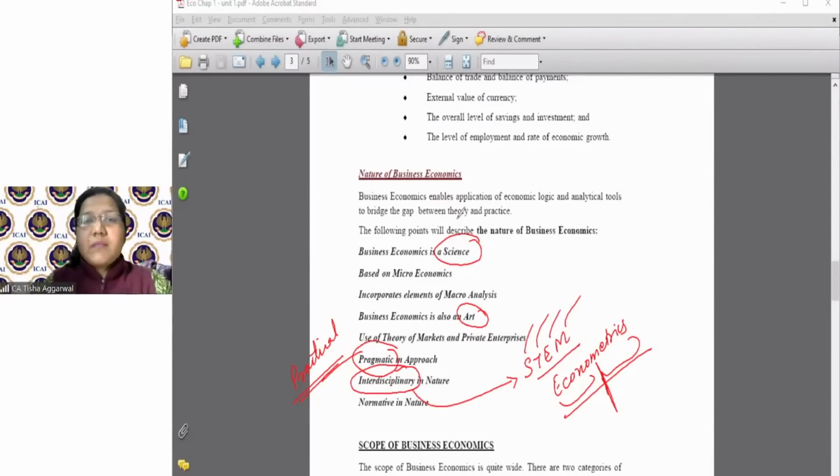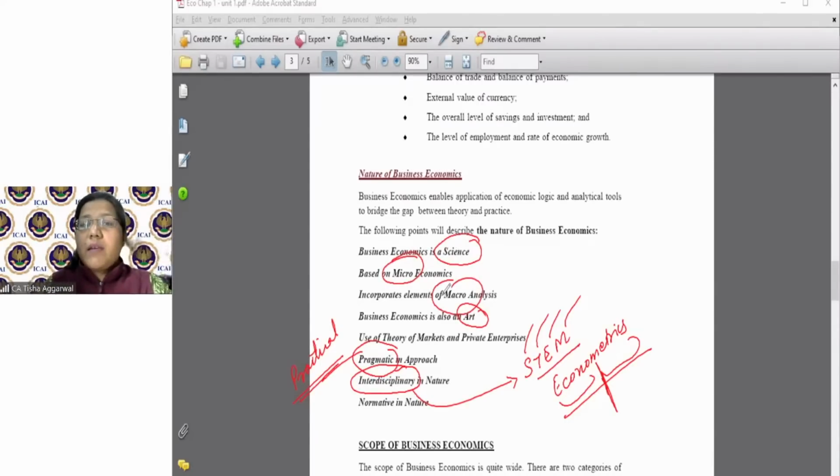Okay. So when I talk about the nature of business economics, I discussed its interdisciplinary nature. Economics is a subject in itself, which talks about a lot of subjects together: science, technology, economics, mathematics, and the amalgamation of them. That's economics and matrix, that's the mathematics. Like I said, it deals with both microeconomics and macroeconomics.